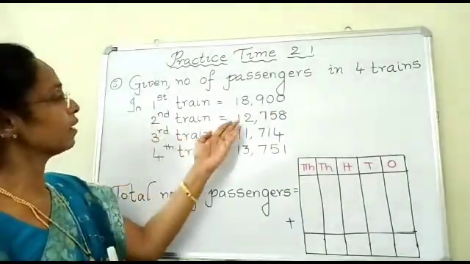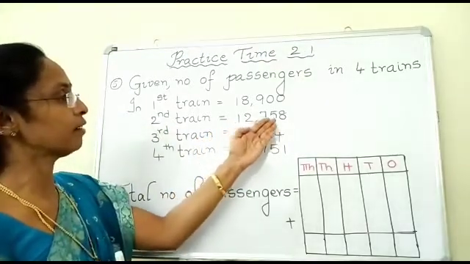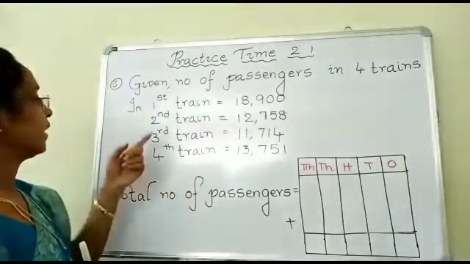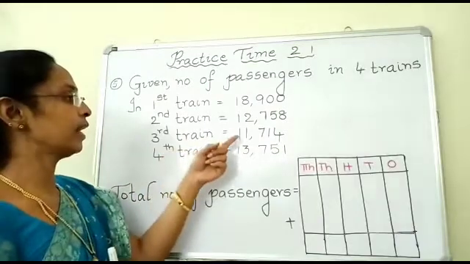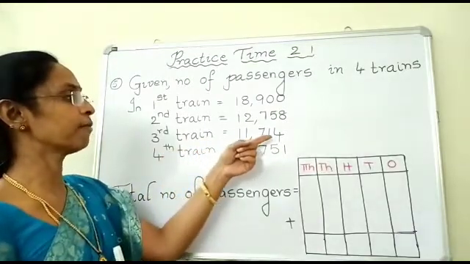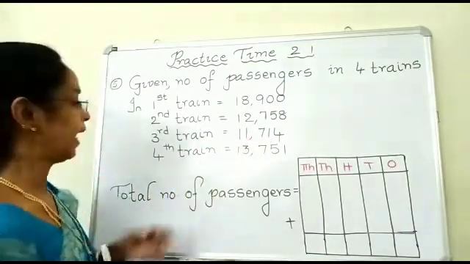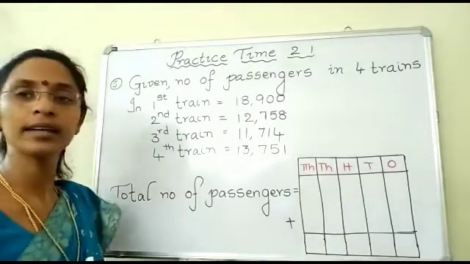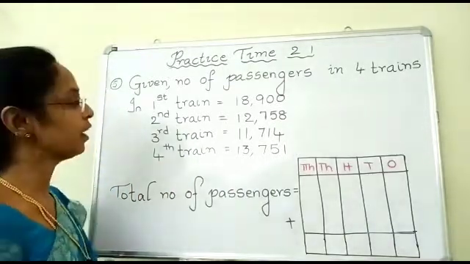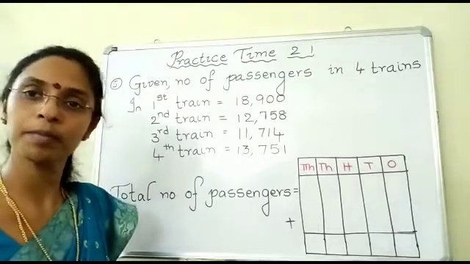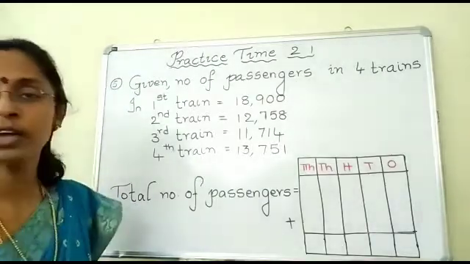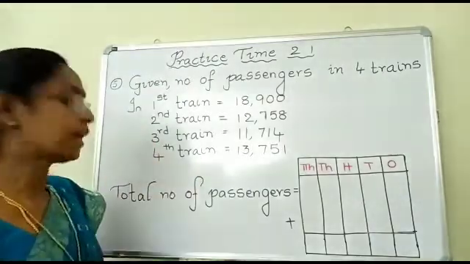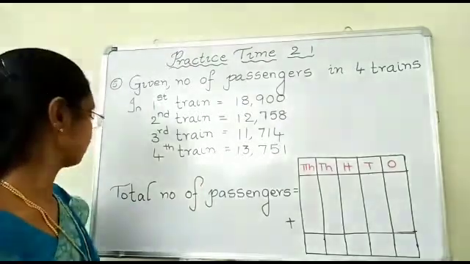Second train there are 12,758 passengers. In the third train there are 11,714 passengers. And in the fourth train there are 13,751 passengers. Okay children? Then what is that we need to find children?